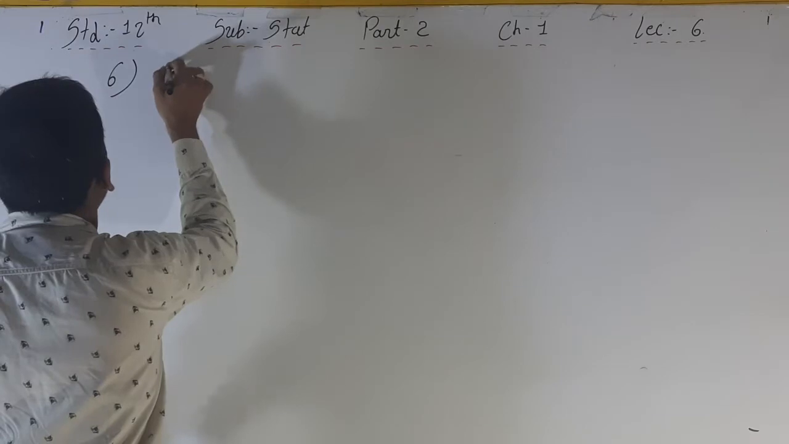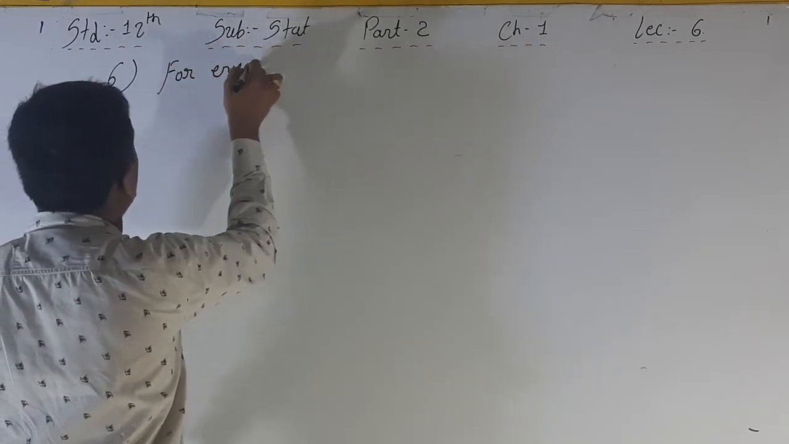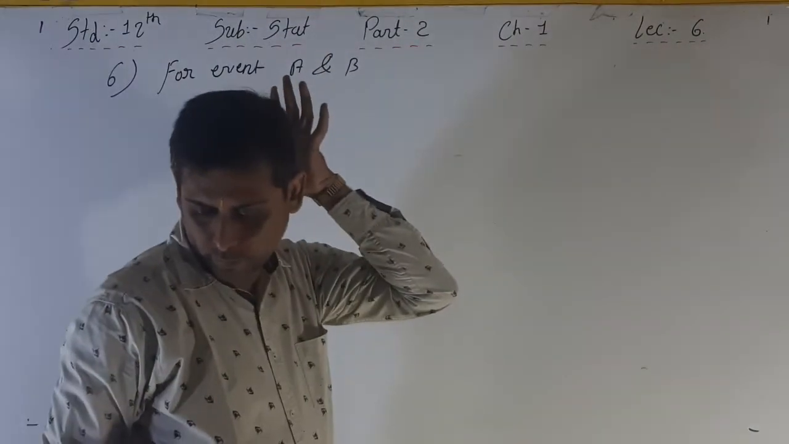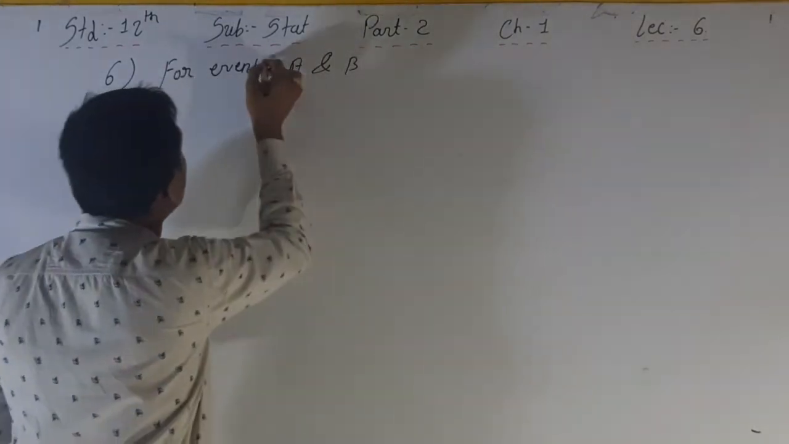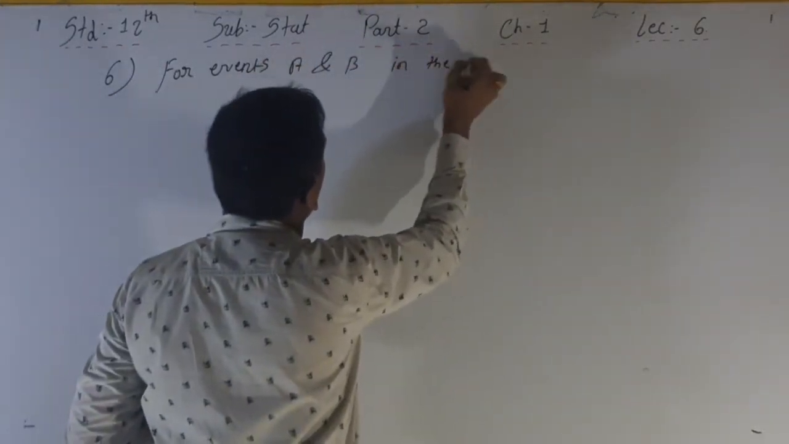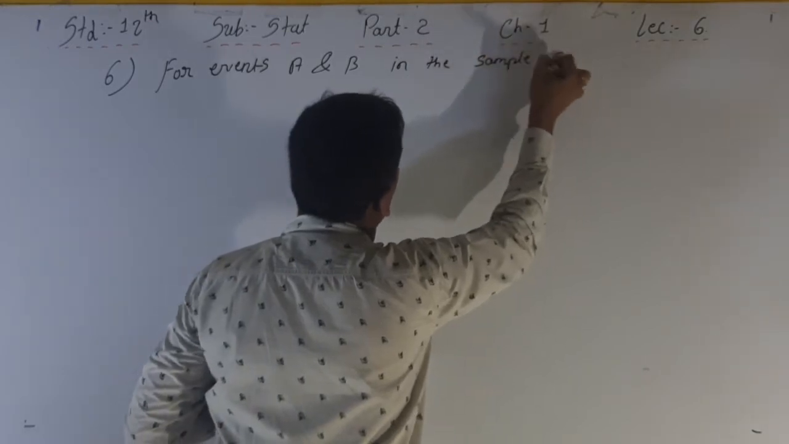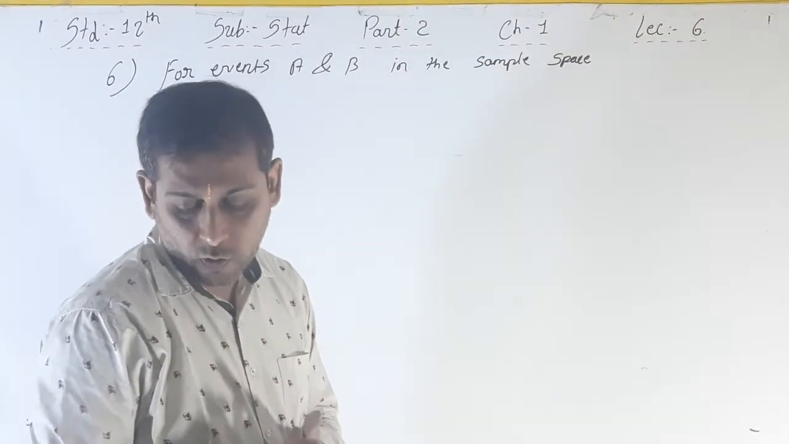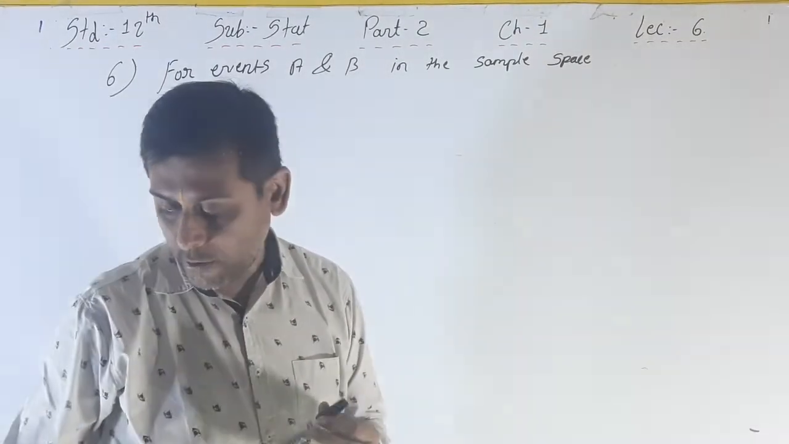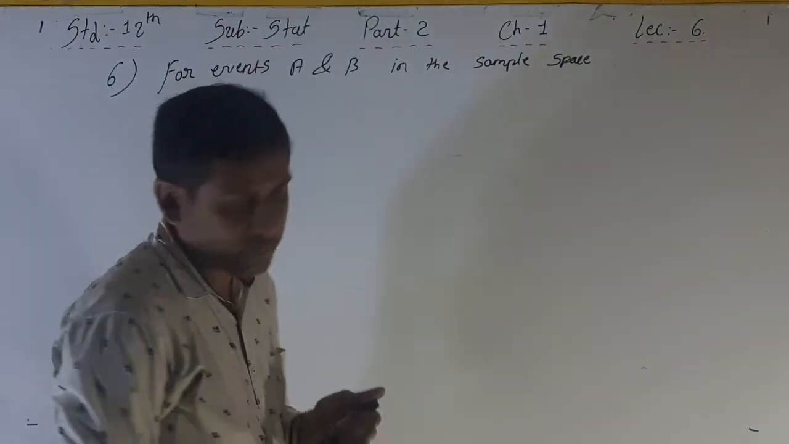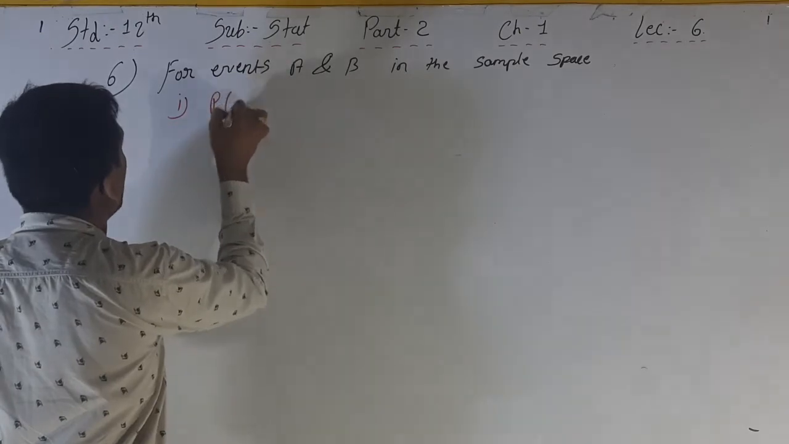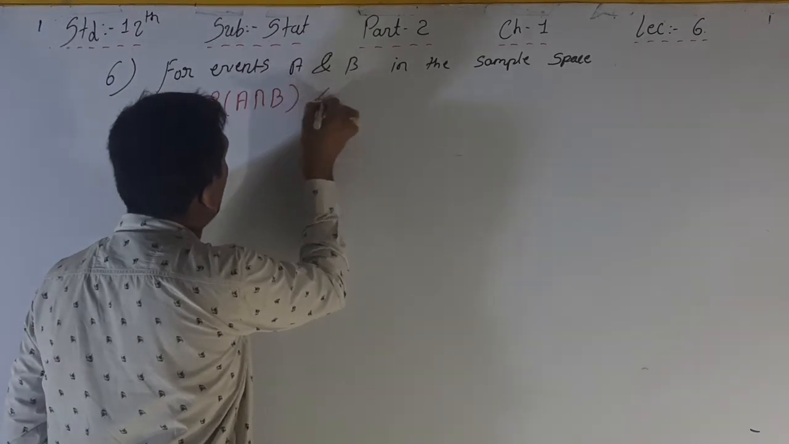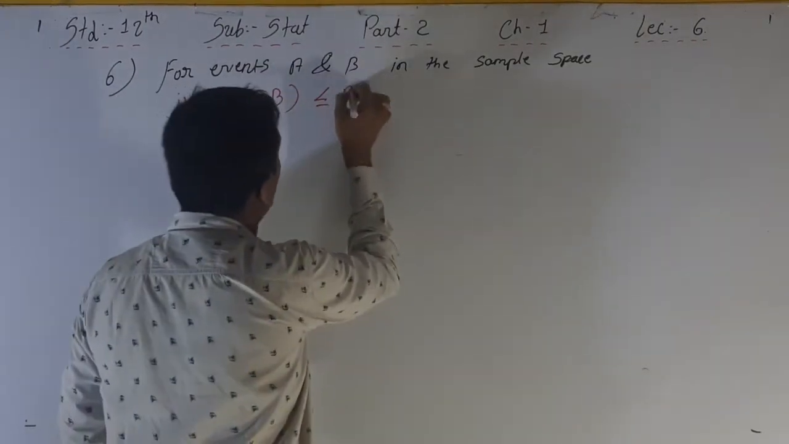Six point, for events A and B in the sample space of a random experiment, what are the formulas? First one, P of A intersection B is less than or equal to P of A always.